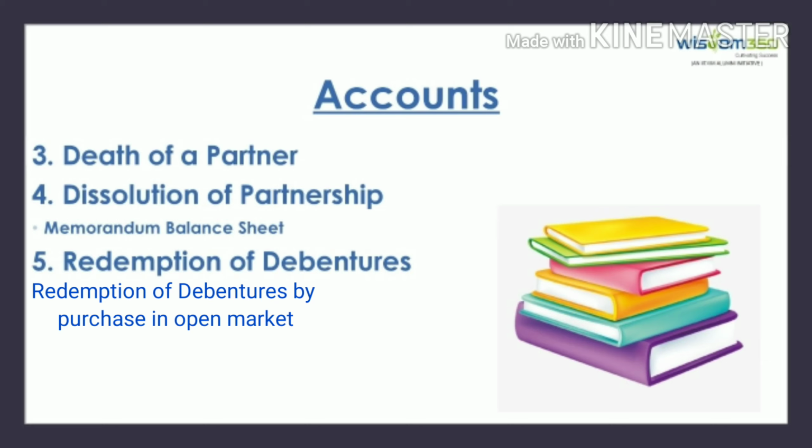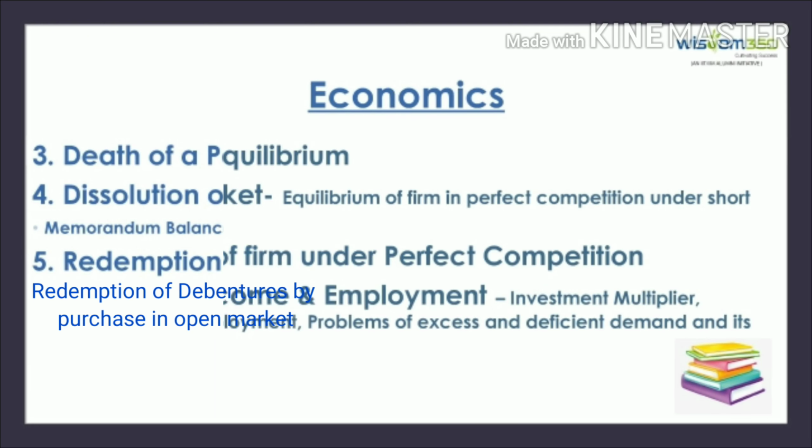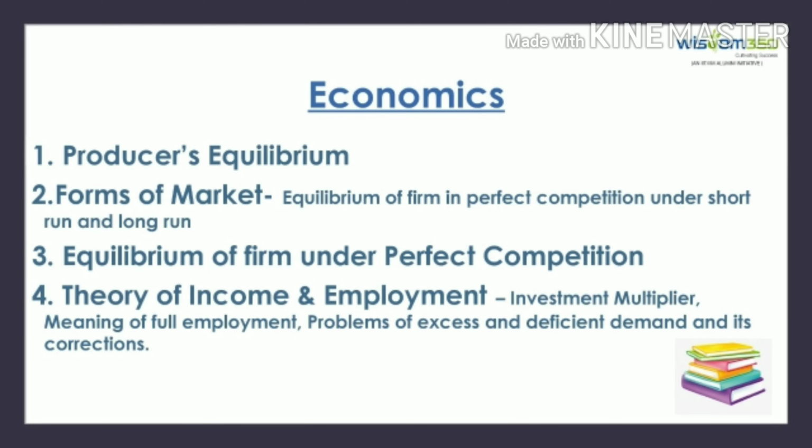The chapter death of a partner has been completely removed and memorandum balance sheet has been removed from the chapter dissolution of partnership. Also, redemption of debentures by purchase in open market is no longer there in redemption of debentures. In the syllabus of economics, chapters like producer's equilibrium and equilibrium of firm under perfect competition have been completely removed.